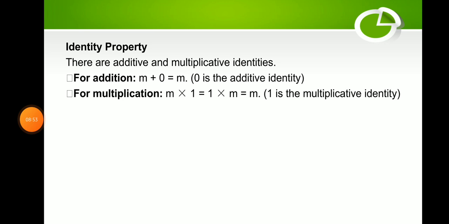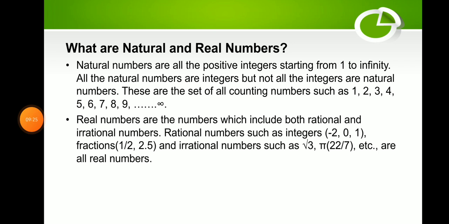Identity property. So there are additive and multiplicative identities. For addition, M plus 0 equals M, so 0 is the additive identity. For multiplication, M times 1 equals 1 times M equals M, so 1 is the multiplicative identity.